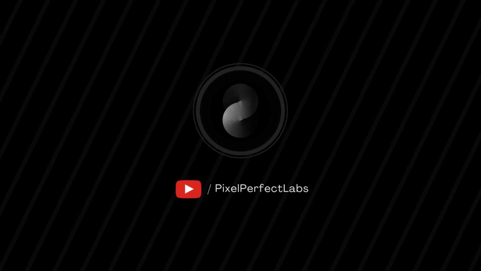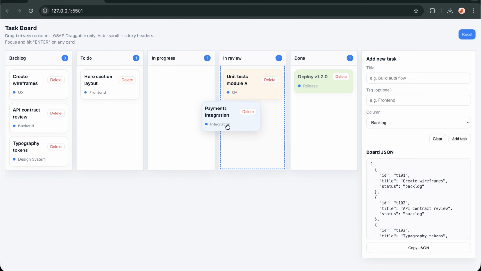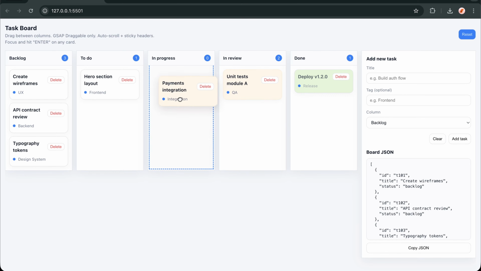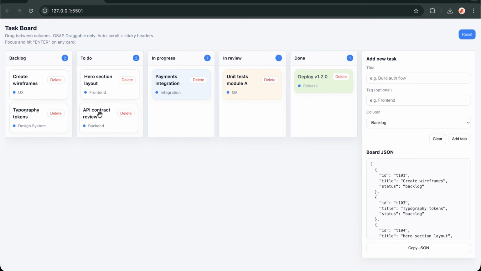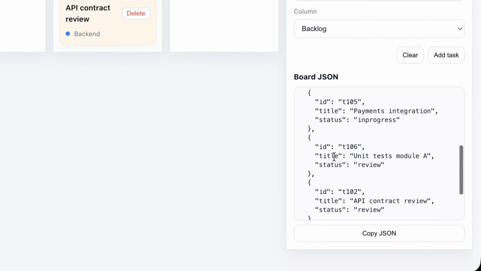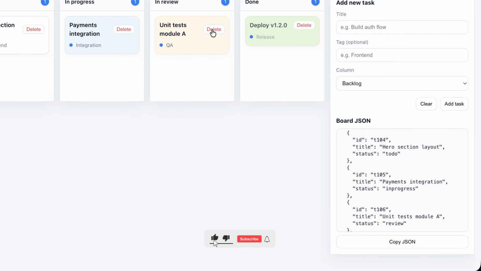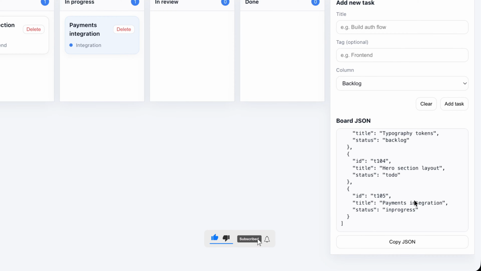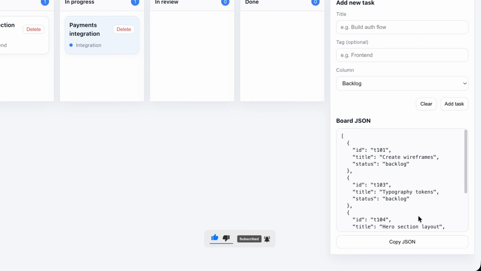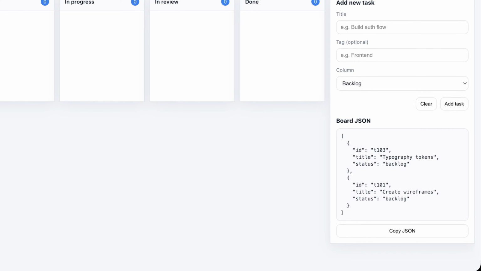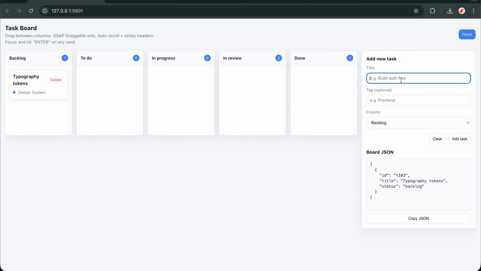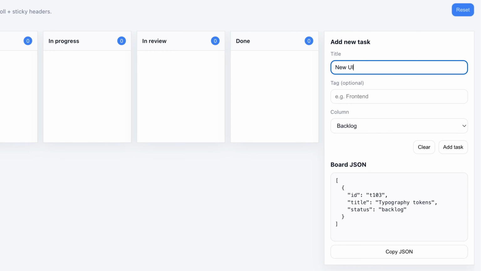Hello developers, what if you could master GSAP Draggable while building a production-ready Kanban board? We're going beyond basic drag and drop to tackle auto-scrolling containers, real-time JSON state management, and intuitive cross-column logic. You'll learn the exact hit testing rules that make drops feel native, how to handle add and delete operations smoothly, and manage complex state in vanilla JavaScript. This is practical GSAP mastery, the kind that separates tutorial projects from real-world applications.